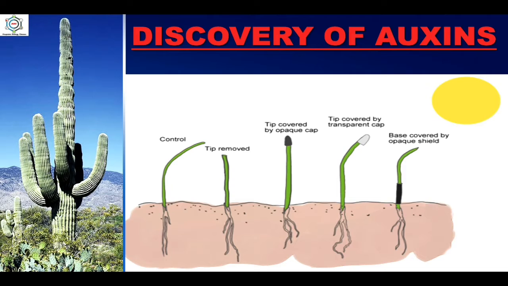The bending occurred only when the tip of the coleoptile was also illuminated. Decapitating or covering the tip with a black cap resulted in loss of sensitivity of the plant towards light, and replacement of the tip again caused bending. This showed that the tip of the coleoptile perceived the light and then exerted some influence on differential growth in the non-illuminated side.